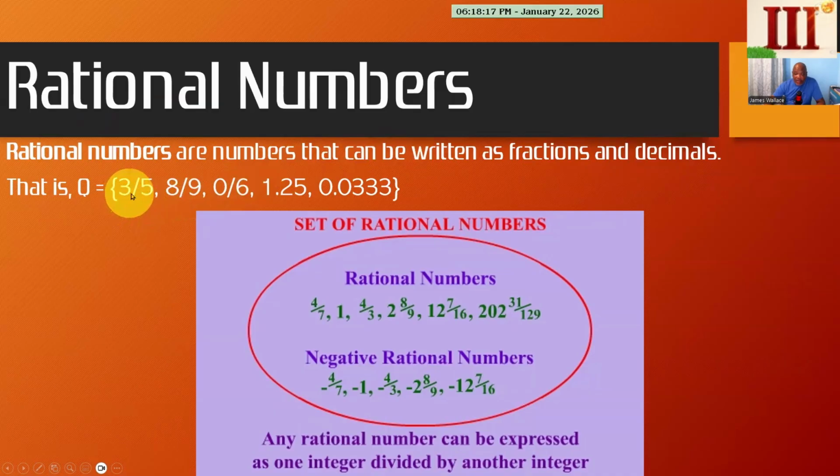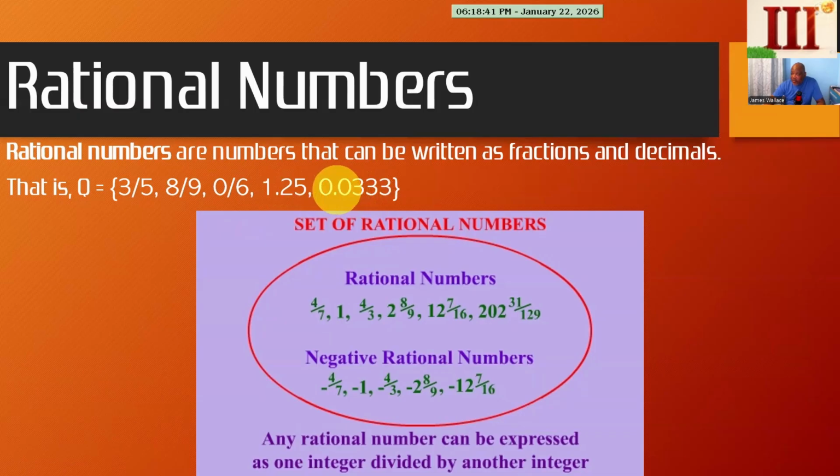So look at this number 3/5. There's the numerator, there's the denominator. 8/9, numerator, denominator. 0.6, which is the number 6/10, numerator and denominator. The number 1.25 is the number 1 1/4, which can be written as the number 5/4, where 5 is in the numerator and 4 is in the denominator.